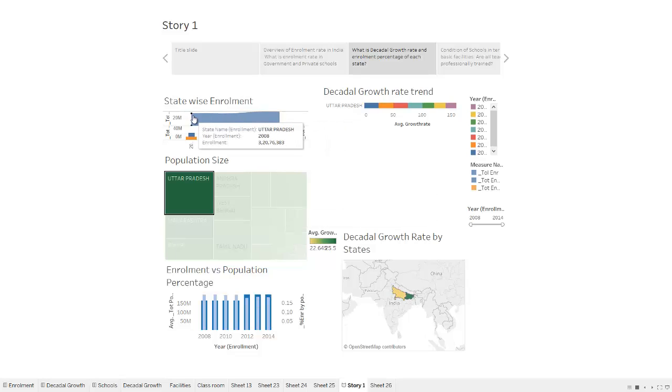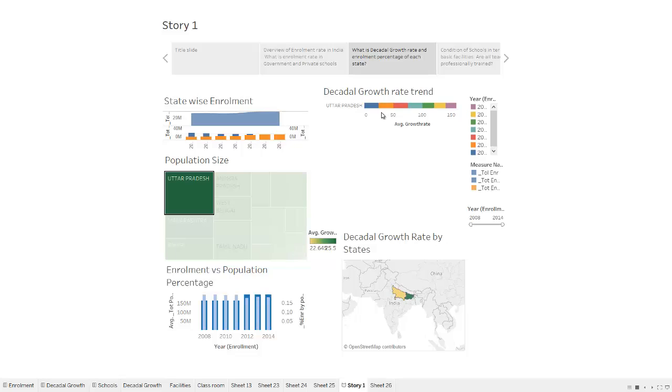For example, the trend we can see in Uttar Pradesh is growing gradually, and in the second graph we can see that the number of private schools is increasing tremendously, and it is almost equivalent in 2014. In the enrollment versus population percentage, we can see that the enrollment is also gradually improving.